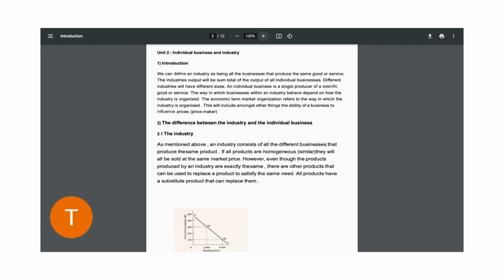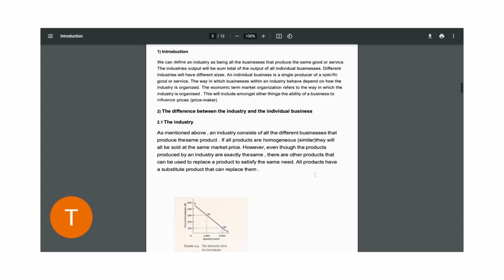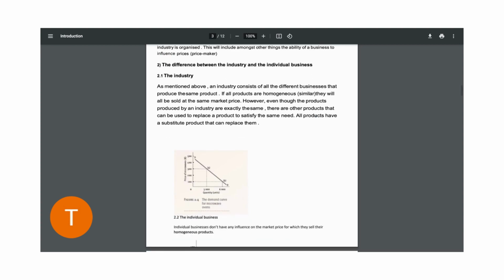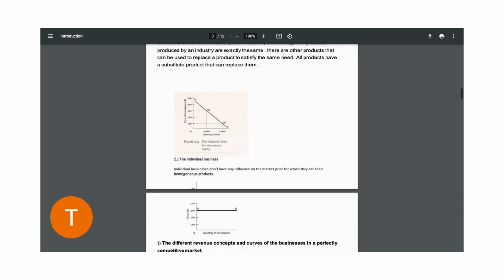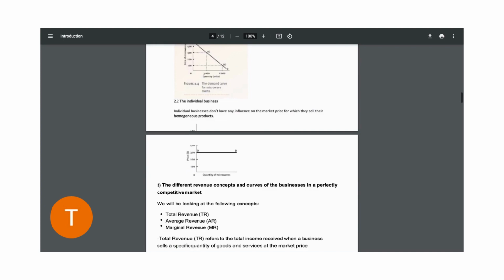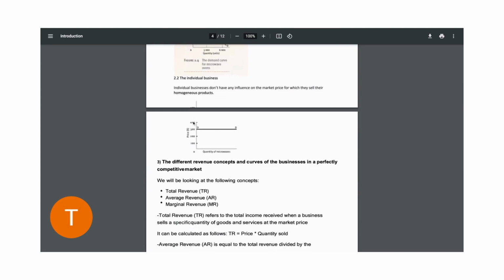Now, when you're talking about perfect competition, you need to know that the players in this industry basically produce homogeneous goods, meaning that they are similar, right? And therefore they'll be sold at the same market price. Individual businesses are just price takers. However, the market price is actually influenced by the forces of demand and supply, which is why we have a horizontal shaped demand curve, as you can see over here.